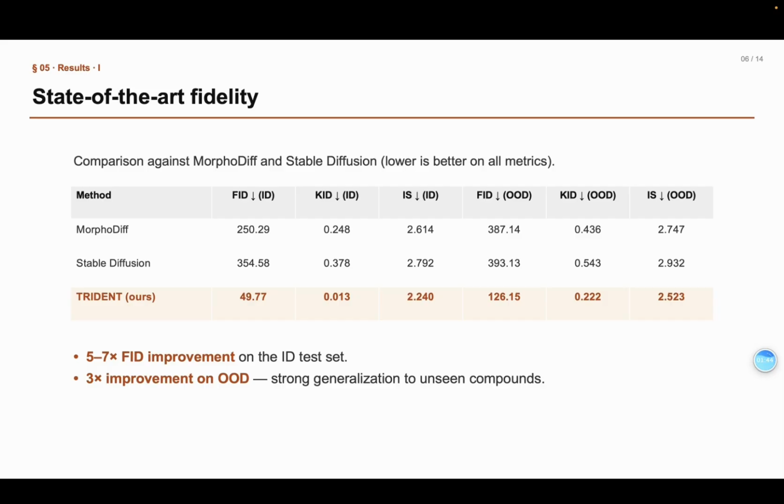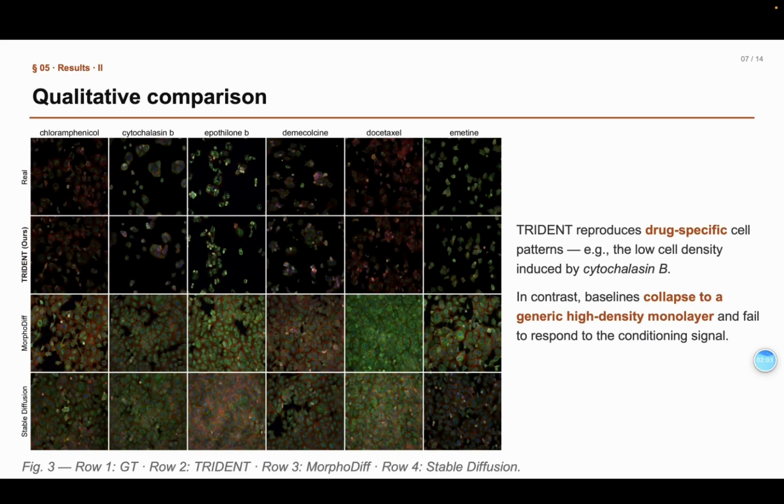In distribution, FID drops to 49.7, a 5 to 7 times improvement, and KID improves by an order of magnitude. More importantly, OOD FID is still about 3 times better than the baseline, so the model truly generalized to unseen drugs. Visually, the top row is ground truth and the second is TRIDENT.